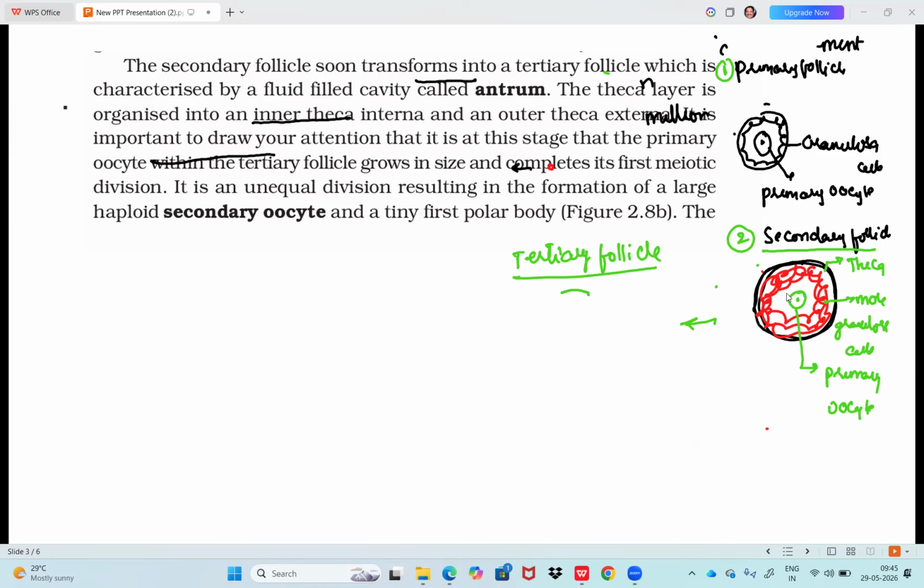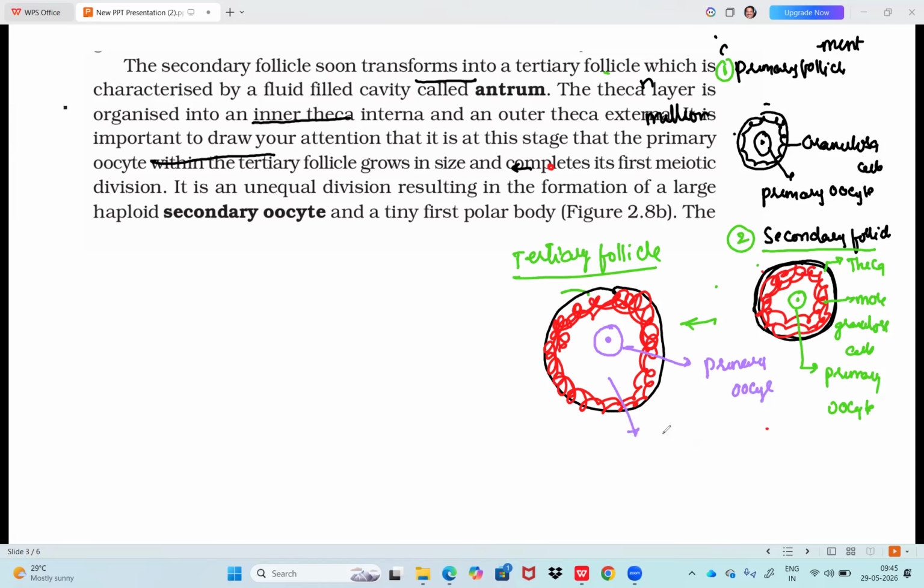Let me draw. How do we recognize it? This is the theca. As usual, we continue with the theca and granulosa cells. I just increased the size, that's all, which lets me show you a gap, a space, which you call the antrum cavity. The primary oocyte is there as usual. Now what did he say? Antrum, a fluid-filled cavity. Antrum is a characteristic of tertiary follicle.